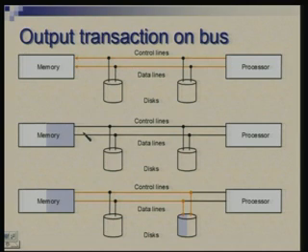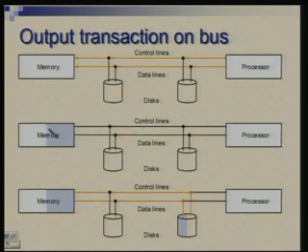Now we are trying to show an output transaction, that means something is to be read out from memory and sent to a device. We will shade the memory or the device, reflecting whether it is reading or writing. If the right half is shaded, it indicates reading, and if the left half is shaded, it indicates writing. To begin with, the address is sent to the memory, and the control line will indicate that an address is being sent, not data.